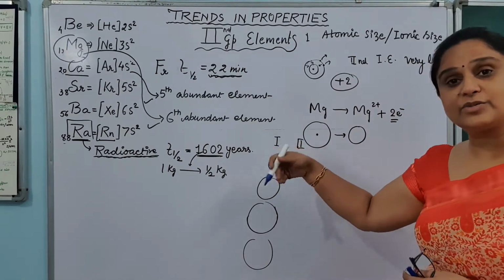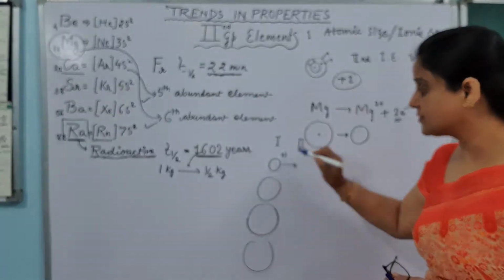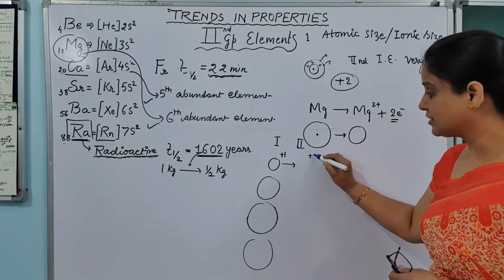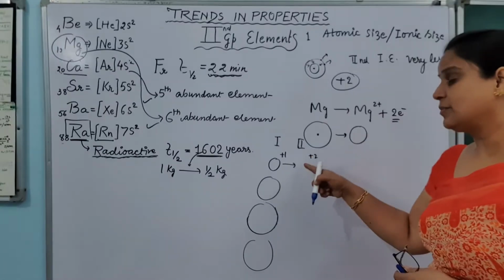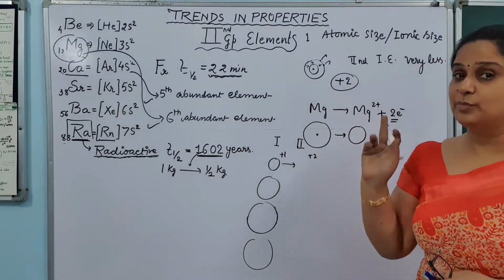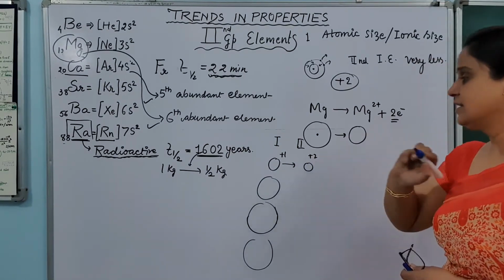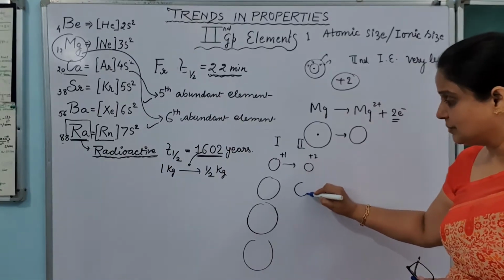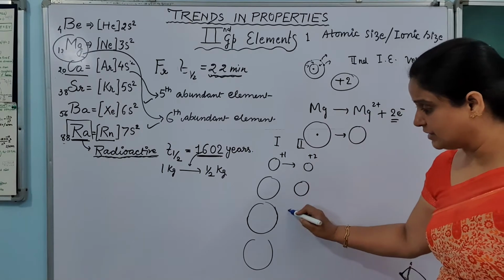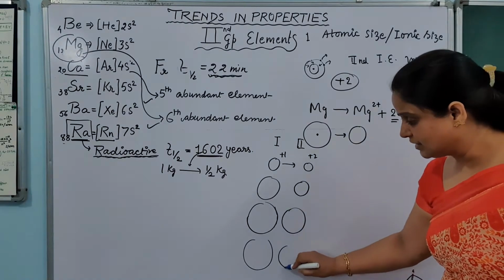Because one more electron is being removed, these make +1 kind of ion, and these make +2 kind of ion. +2 kind of ion means more effective nuclear charge. More effective nuclear charge means the size will be comparatively smaller. So in comparison with the first group element, their size is smaller.